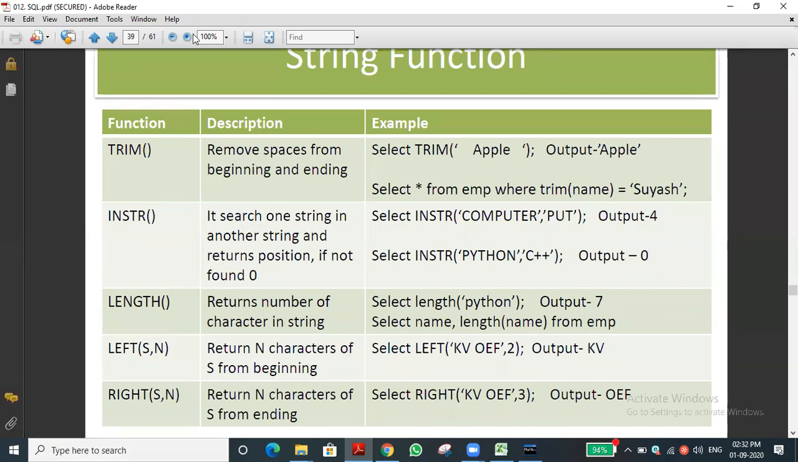Yes, sir. Very important, such questions will be asked. Next, we go to the length function. Which function do we use in Python?